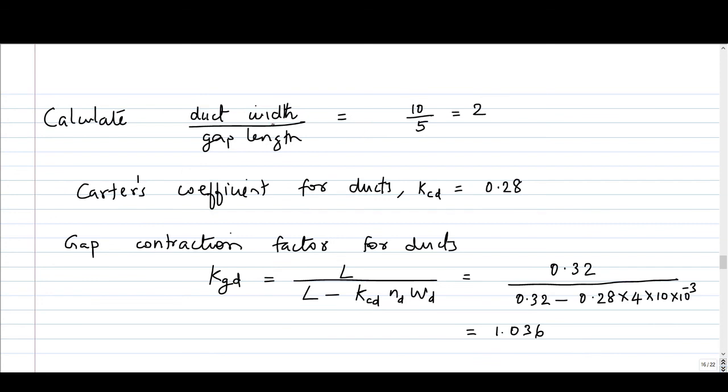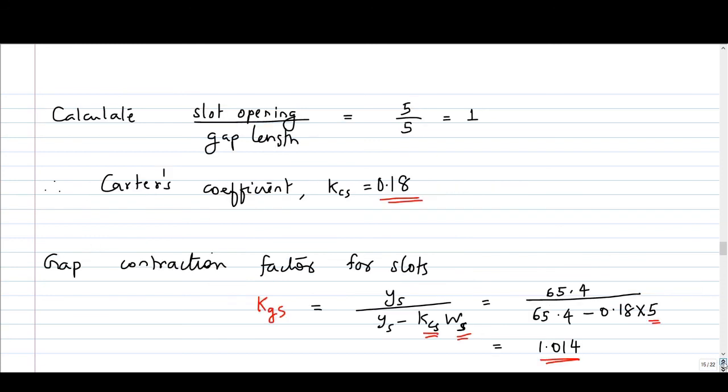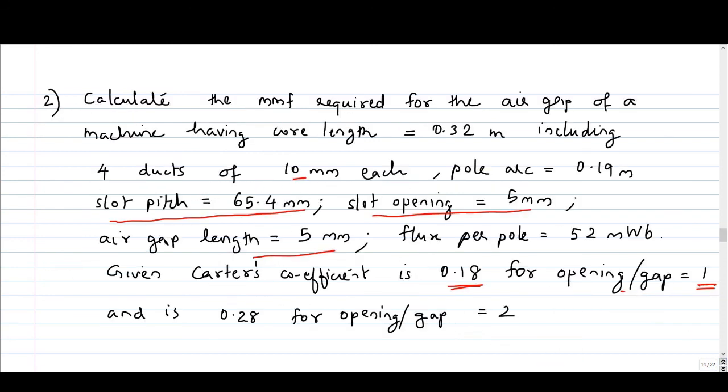Now we will consider the second case with the ducts. So calculate the opening by gap ratio. So it is duct width by gap length. Duct width is 10 mm. There are 4 ducts with 10 mm width. So opening is 10 and air gap length is 5 mm. So 10 by 5 it is 2. So opening by gap ratio is 2. So the Carter's coefficient is 0.28 for ducts.